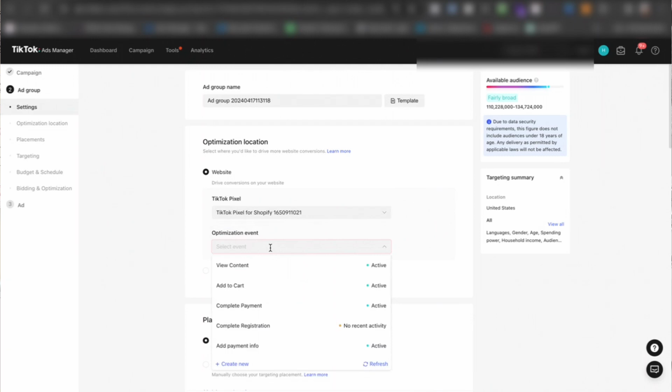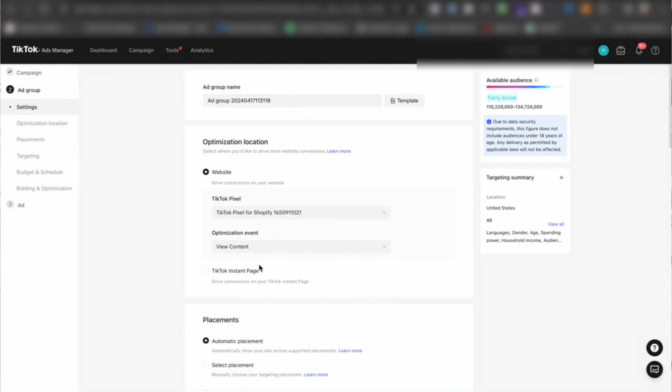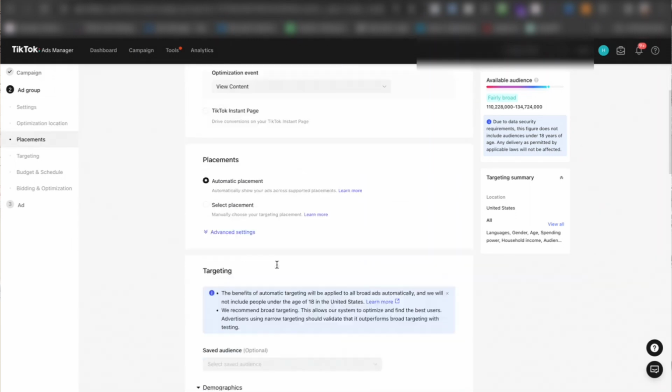Okay, this is going to be very important over here. When you're starting out brand new, you want to optimize for an upper funnel event, meaning view content. After view content, you have add to cart, and you have complete purchases. So eventually the goal is you start with view content, train the pixel a little bit, get some data, and then you move further down the funnel, to add to cart, and eventually to complete purchases. So view content is the first thing that we're going to optimize for.